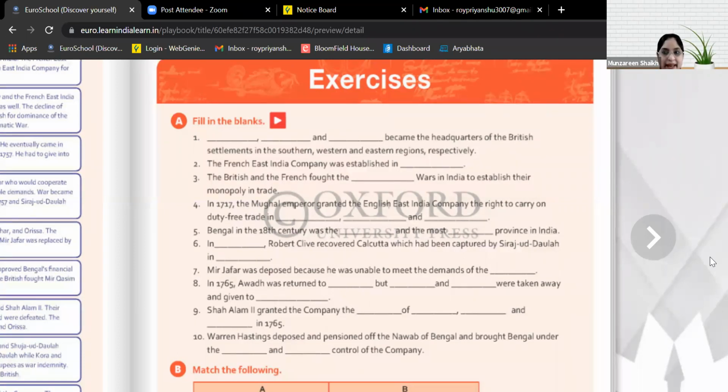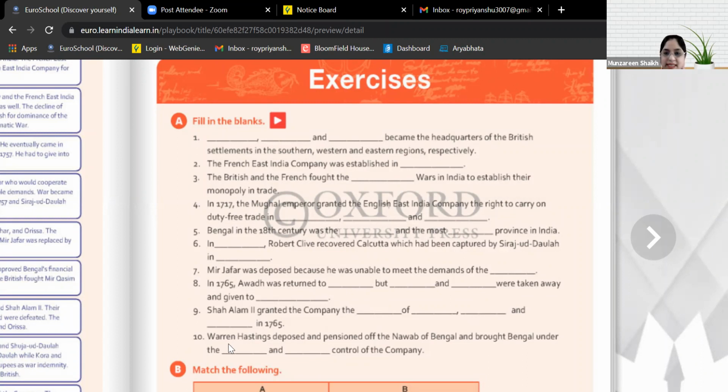Right to collect revenue from the provinces and judge civil cases. Vivan, give the complete answer. Shah Alam II granted the company the Devani of Bengal, Bihar and Orissa in 1765. Only 4 blanks are there: one for Devani, one for Bengal, one for Bihar, and one for Orissa.